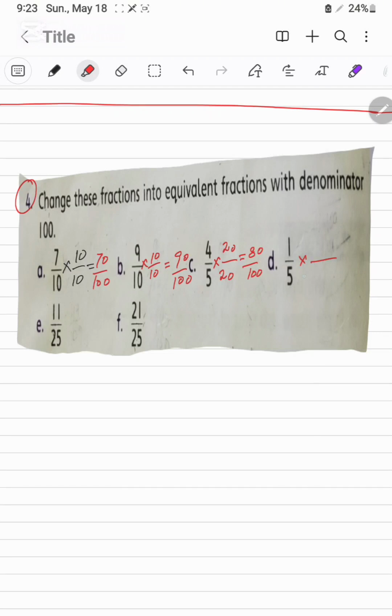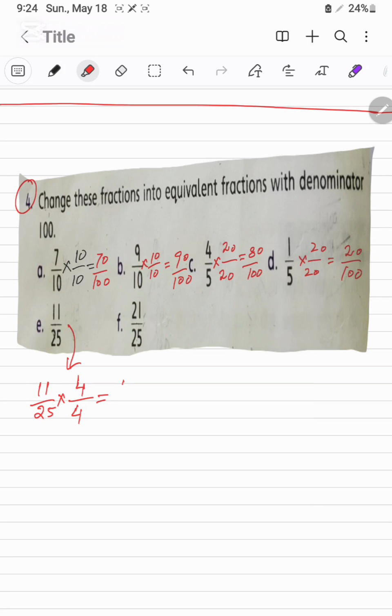Same like that, 20 times 5 is 100. We will multiply this fraction by 20 over 20. It will be 20 over 100. Continuing, 11 over 25. 25 times 4 is 100, so we will multiply by 4 over 4.